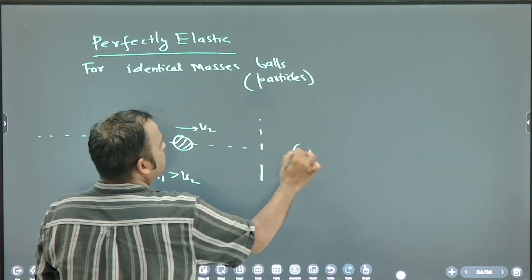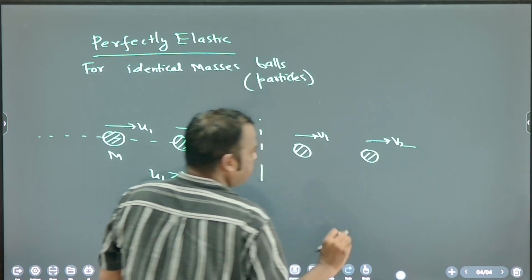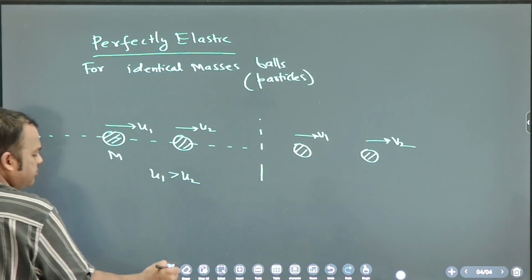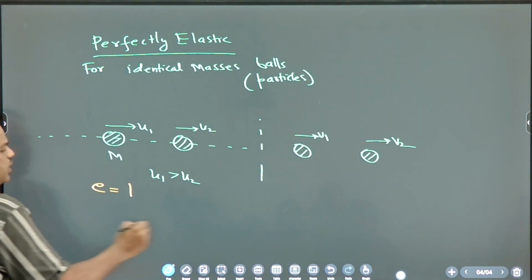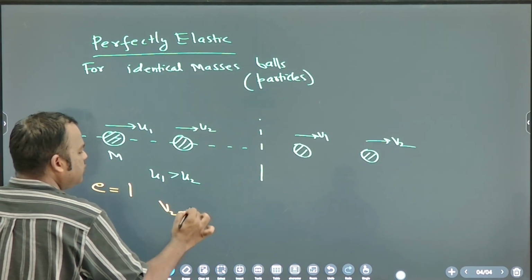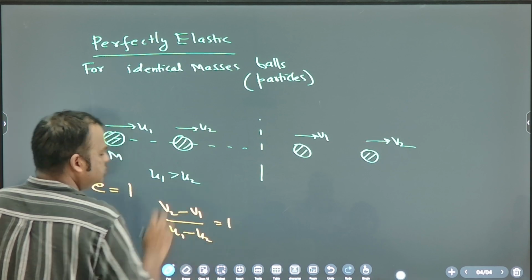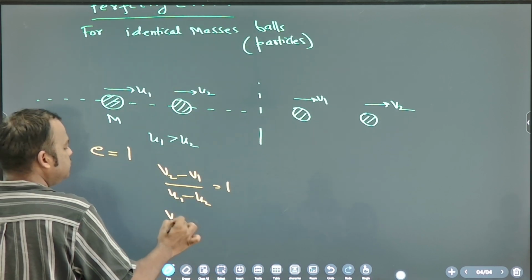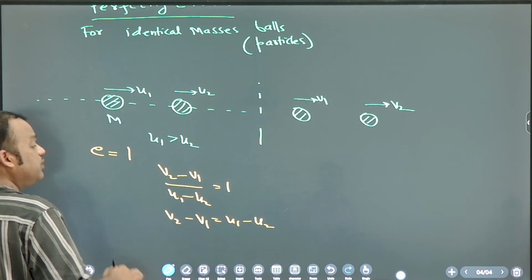Now after collision, what are the velocities v1 and v2? Perfectly elastic means what is the value of e? E is 1. So v2 minus v1 by u1 minus u2 is equal to 1. So v2 minus v1 is equal to u1 minus u2.